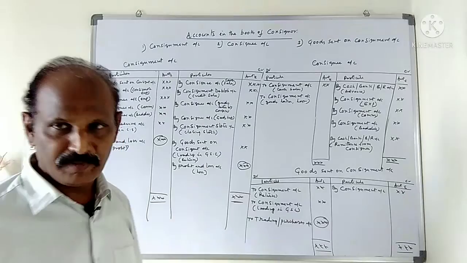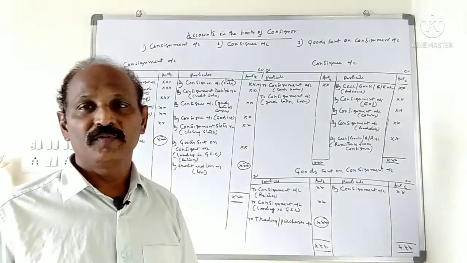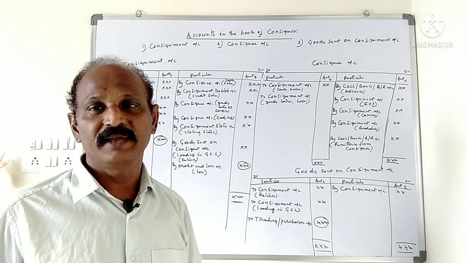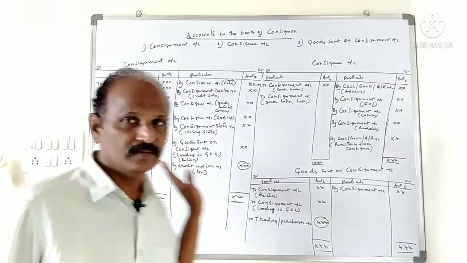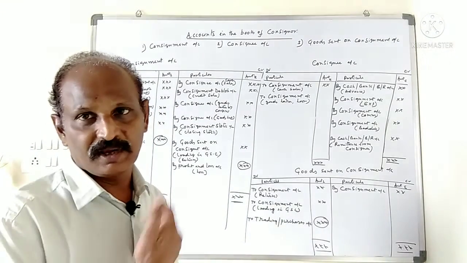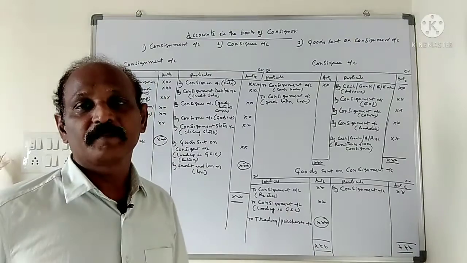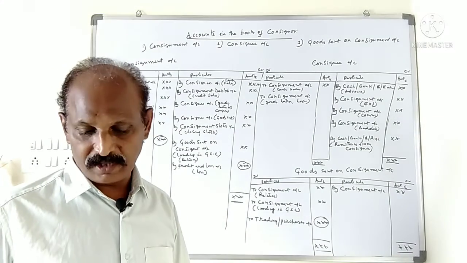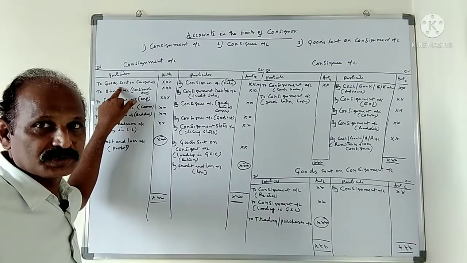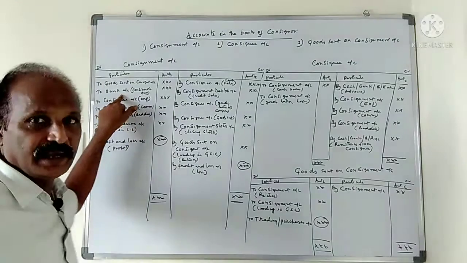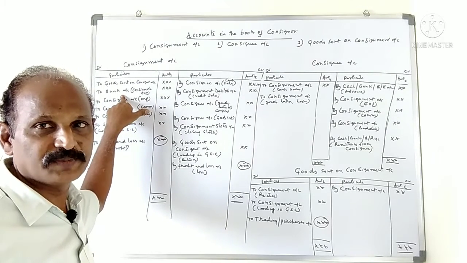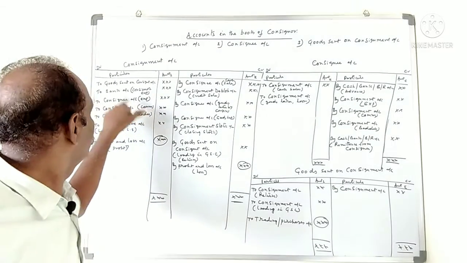First one is the consignment account, a nominal account. What is the rule for a nominal account? Debit all expenses and losses, credit all incomes and gains, just like a profit and loss account. In the consignment account, journal entries are posted. First entry: consignment account debit to goods sent on consignment account, written on the debit side. Second entry: consignment account debit to bank account, for consignor expenses.